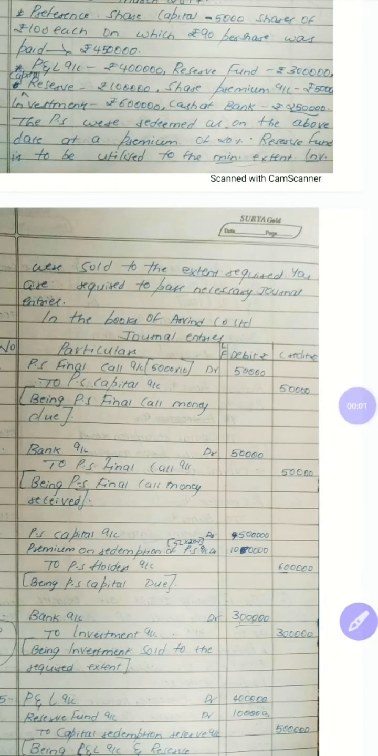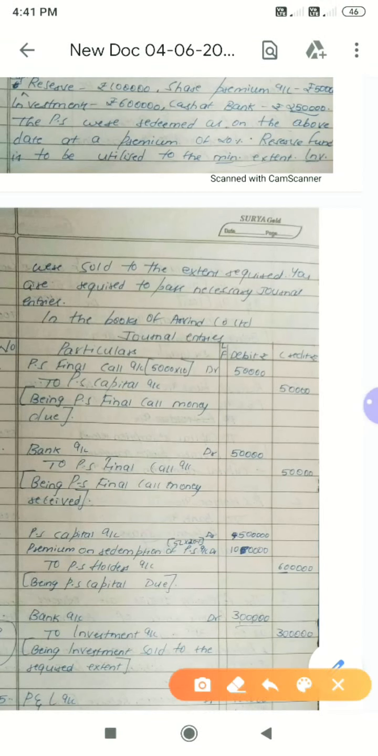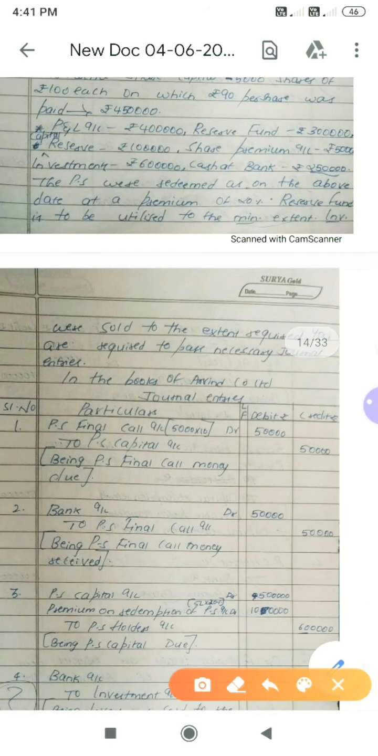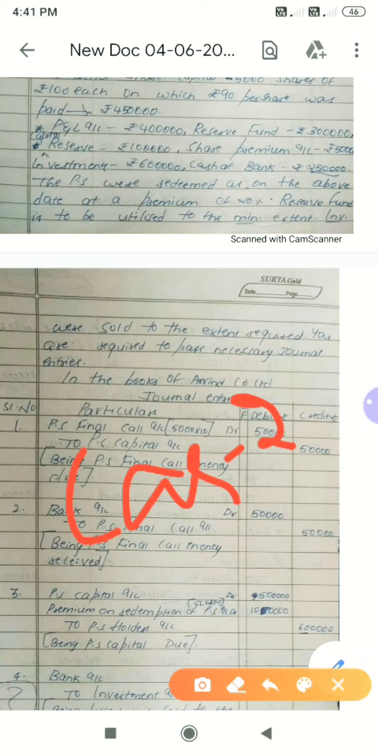Sorry for the inconvenience. Now see, when in the question they give cash at bank, you should be careful here. Now cash at bank, we have to calculate the minimum investment to be sold. So look at cash at bank. Cash at bank, how much do we have? So already we have 2,50,000. That is 2.5 lakh.